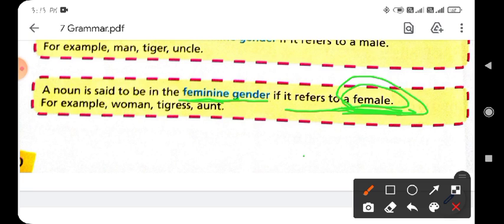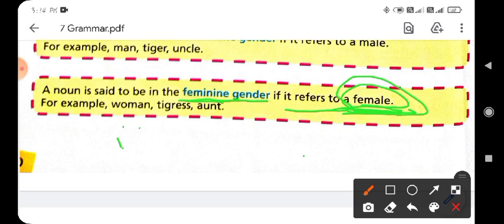There are a few ways by which we can indicate a change of gender. The first is by using an entirely different word. Masculine gender and feminine gender have different words, but both are the opposite of each other. Like husband is a masculine gender, and its opposite is wife. Buck is masculine, and its opposite is doe. Bachelor will be maid. Stallion will be mare. Wizard will be witch. Nephew will be niece. Monk will be nun, and stag will be hind.